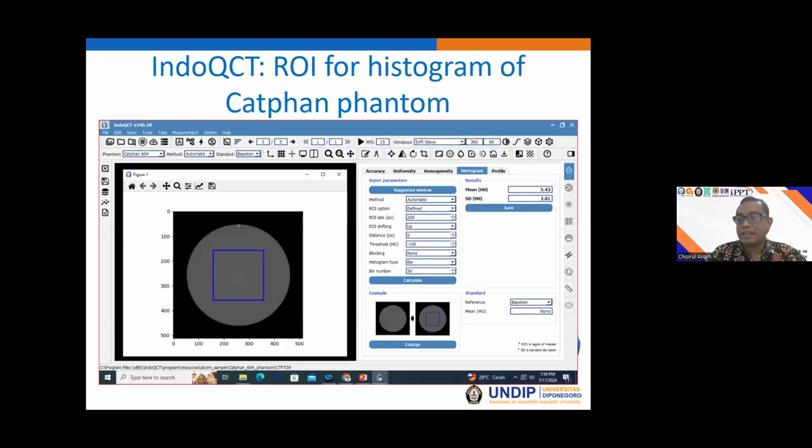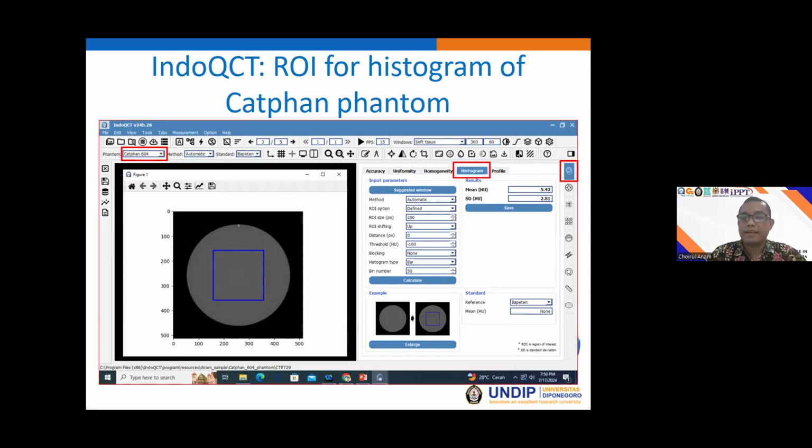Okay, by using the QCT, we can choose the subtype number 4 for measuring the histogram, and of course we can also set the parameters, and we can also set either automatic or manual.